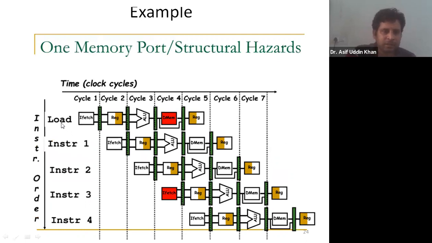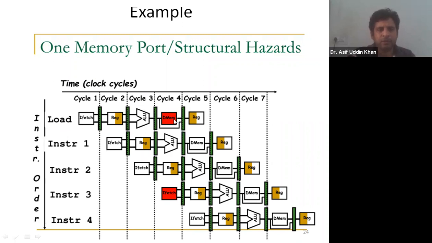These are the instructions. The first instruction is a load instruction, and this is the second instruction, third instruction, fourth instruction, and fifth instruction. These are the clock cycle numbers: clock cycle 1, clock cycle 2, clock cycle 3, 4, 5, 6, and 7. In clock cycle number 1, you can see this load instruction's fetch operation is done. In clock cycle number 2, the load instruction's ID stage is done, and we know that in the ID stage the register is used. Here in this diagram the hardware components are shown in different stages of different instructions.